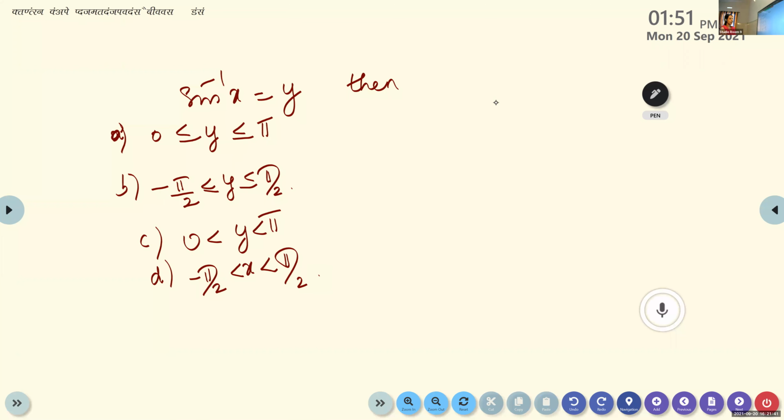What is the answer, Aditya? Sine inverse of x is y. Then y lies in the interval? Minus pi by 2 to pi by 2. Yes, minus pi by 2 to plus pi by 2.